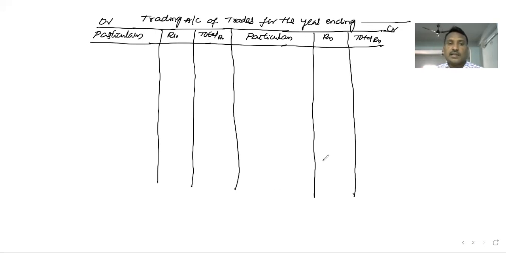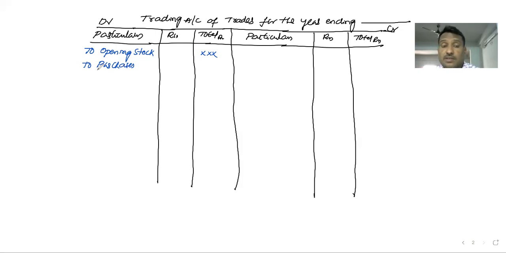Now let's see the contents. The trading account begins with opening stock. To opening stock is the first one, the opening stock at the beginning of the accounting year. Next, we write purchases. Purchases indicates the total purchases for the whole accounting year.